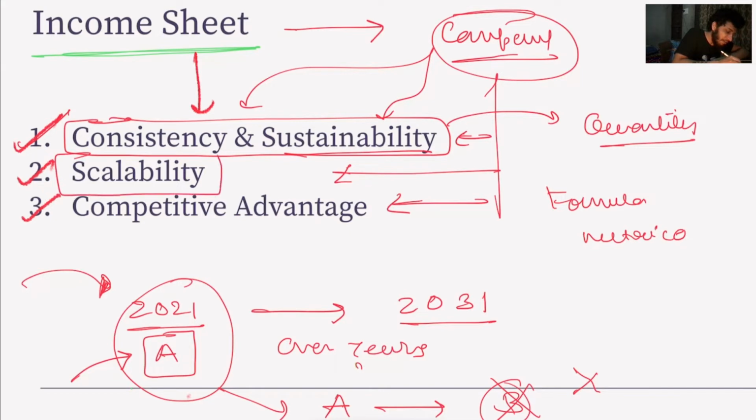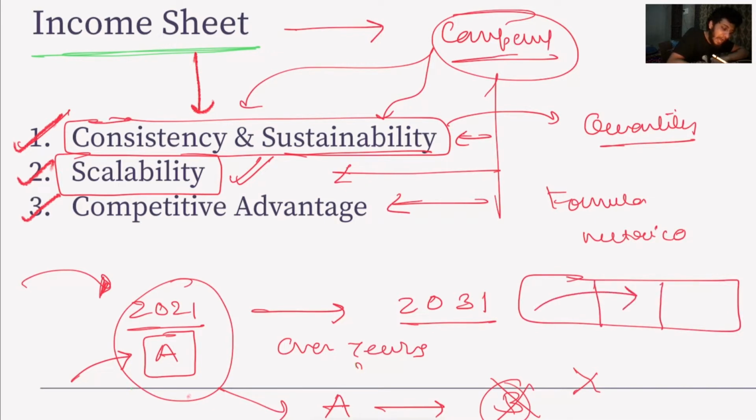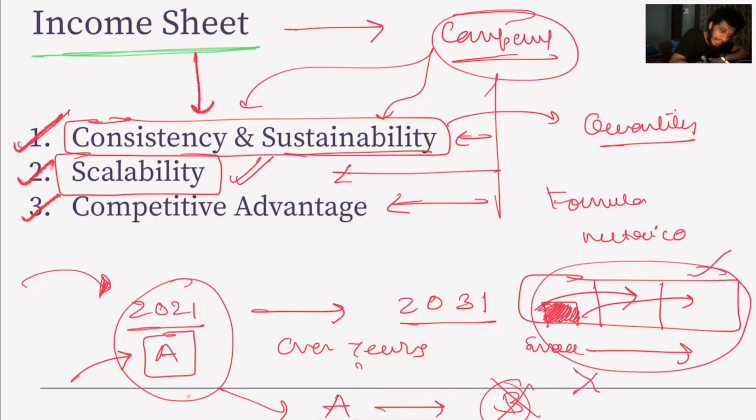Second is we want to look at scalability. We want to look at the past data and we want to find out how much the company has scaled. All businesses start small, right? And they grow over years. So we want to see how the company has scaled over years. Is it scaling or not? Is it able to meet the demand or not?